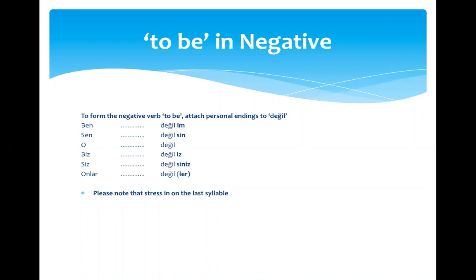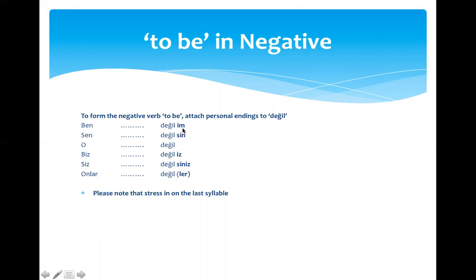So what happens is that, when we have our pronouns as our subjects or any other subject, we will have an adjective or a noun in the middle, and then we will negate that adjective or noun using değil, and then we will add our personal endings to değil.